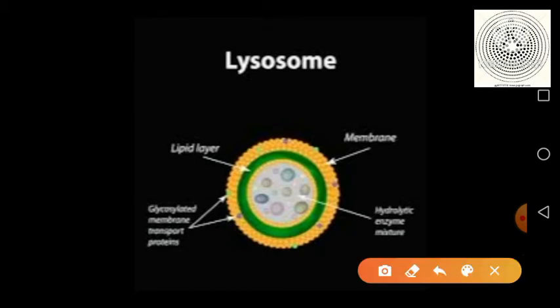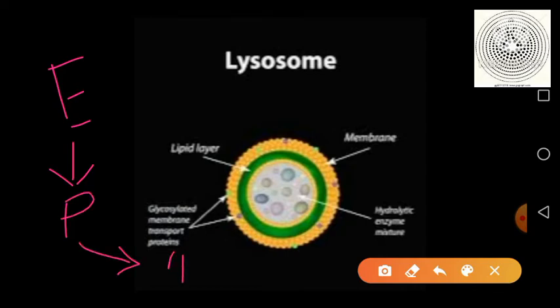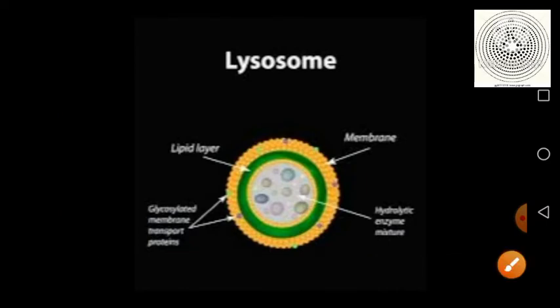We know that an enzyme is a kind of protein which increases the rate of reaction. We'll look at some features of enzymes in the next part of the video.